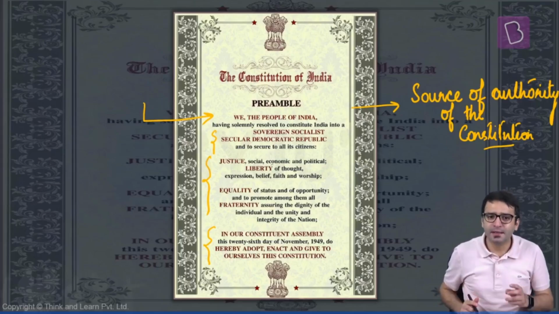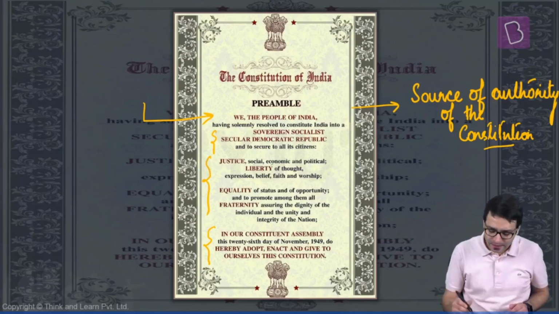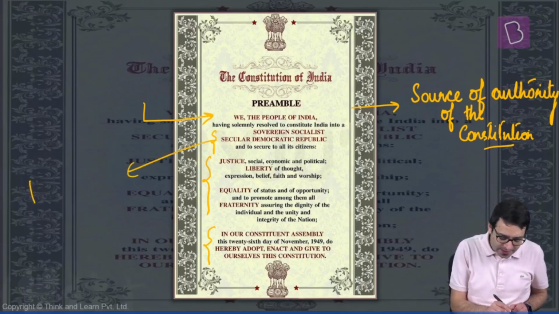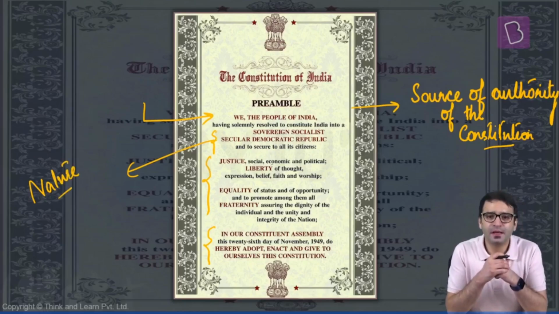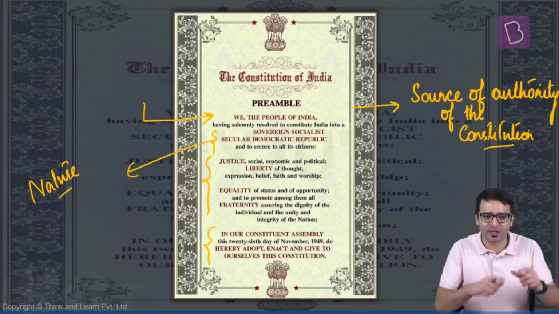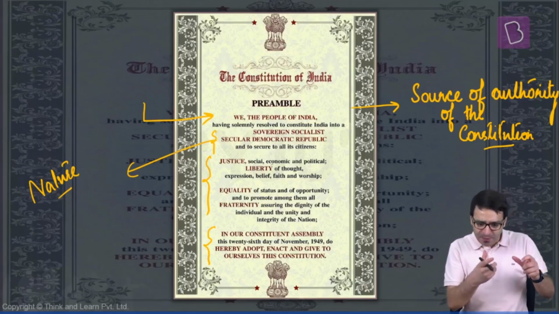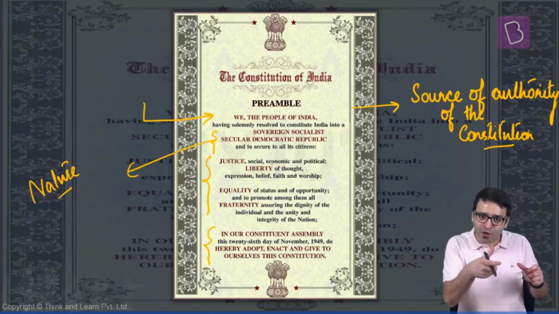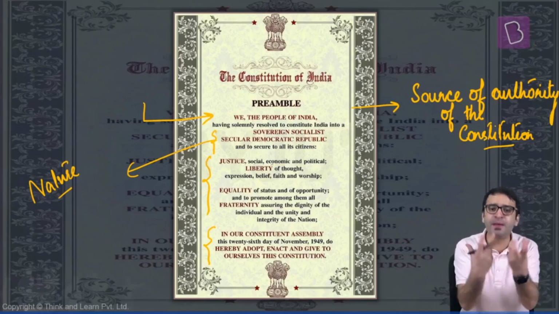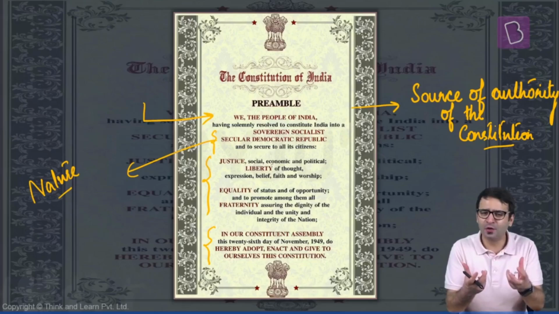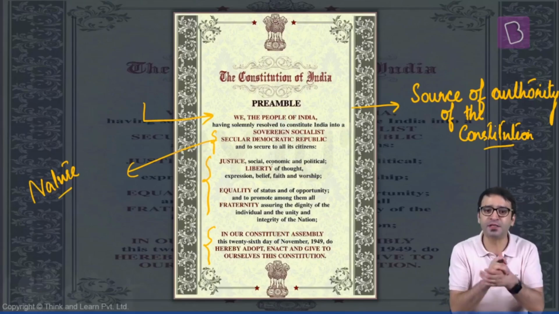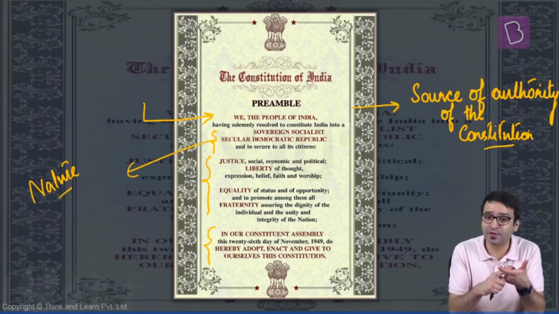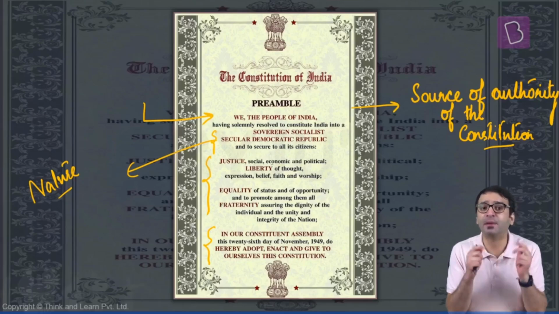That's theme number one. Theme number two talks about the nature of the Indian state. So if theme number one talks about we the people, which means the source of the authority of the Indian Constitution, theme number two talks about what should be the nature of the Indian state. The nature of the Indian state should be that it is sovereign, socialist, secular, democratic, republic.